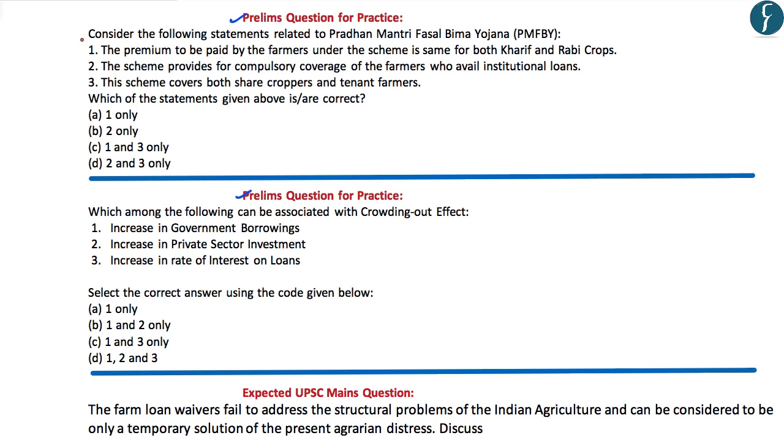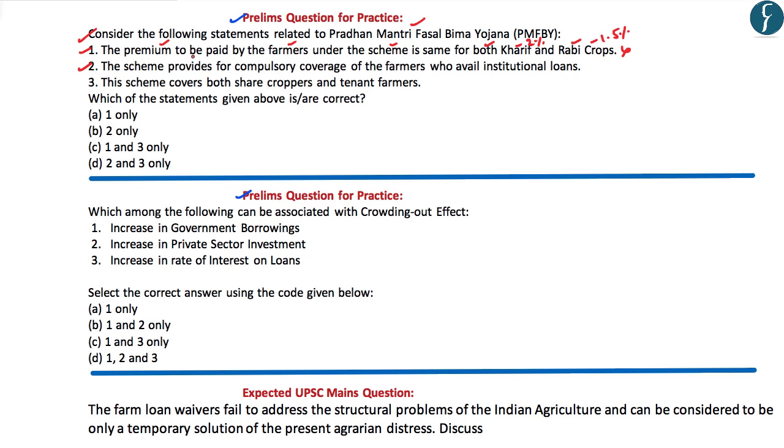The first question here is, consider the following statements related to the Pradhan Mantri Fasal Bima Yojana. The first statement is, the premium to be paid by the farmers under the scheme is same for both Kharif as well as the Rabi crops. Now, even though this particular aspect of the scheme was not discussed in the video, you are required to understand that the premium which is to be paid for the Kharif crops is 2%. However, for the Rabi crops, it is 1.5%. Hence, this particular statement is wrong.